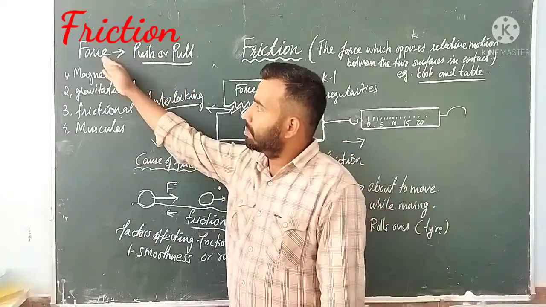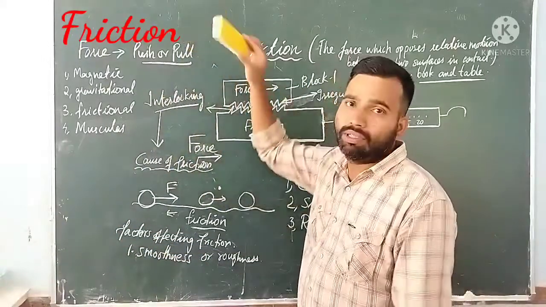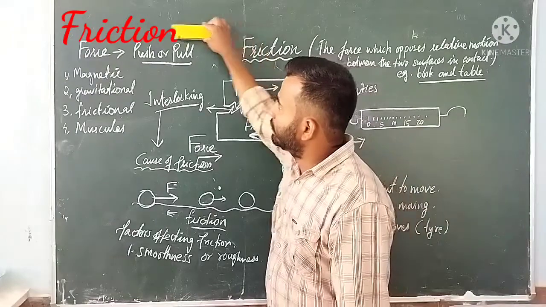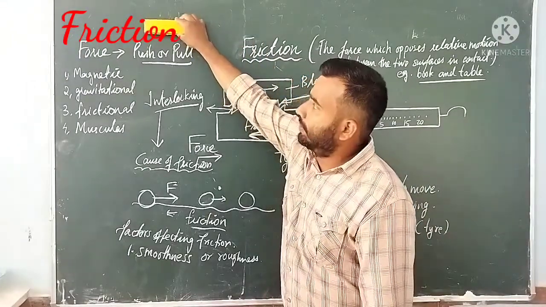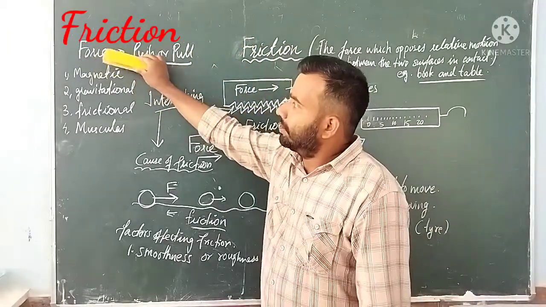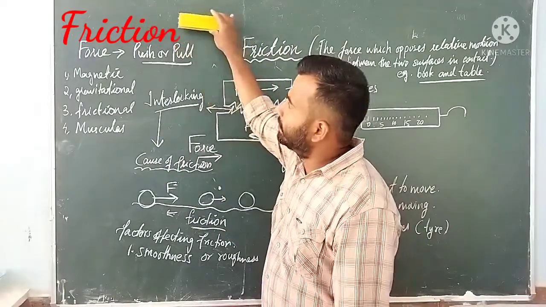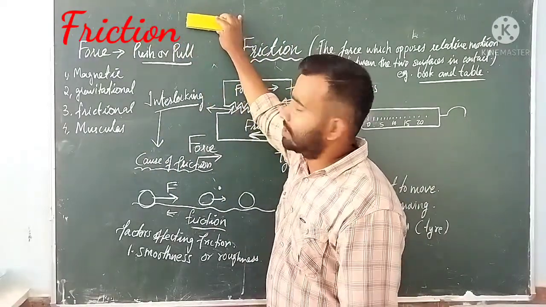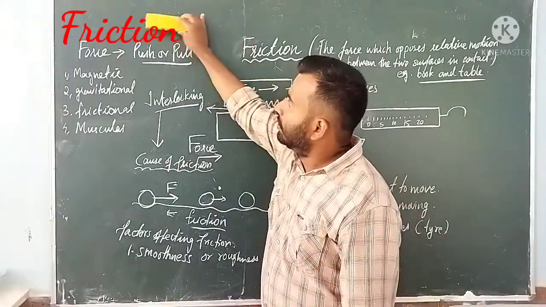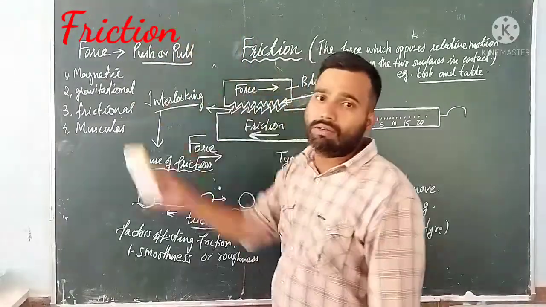There are different types of force. Suppose you want to move an object, for example this duster. You need to apply a force. Either you push the object or you pull it. At that time we say a force is being applied onto this object. As a result of the applied force, the object may move, its speed may change, or the direction of motion may change.